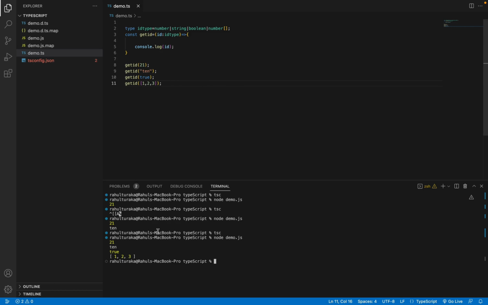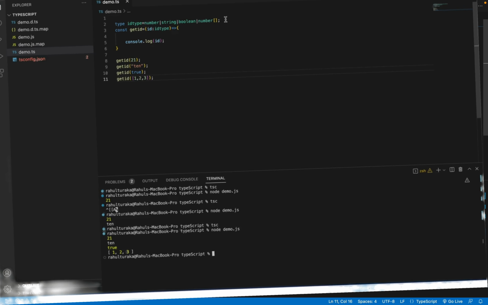So yeah, see, this is how we can use union. This is all about union. Union is nothing but a value can be this or that. So here a value can be either a number or a string or a boolean or a number array. Like this, let's see what intersection is. Intersection is nothing but the value has to satisfy both this and that.